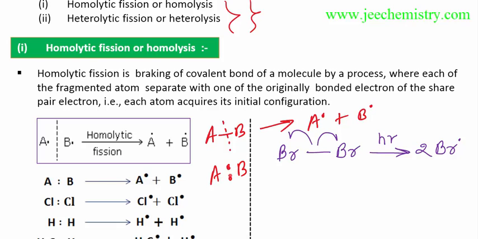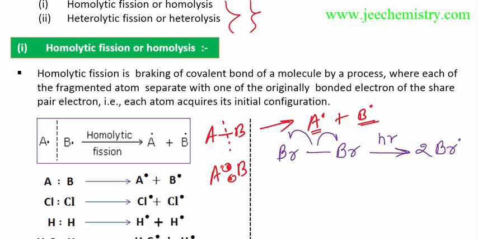When homolytic cleavage takes place, A acquires one electron and B acquires one electron, its own electron originally bonded in the covalent bond, to fulfil its octet for stability.